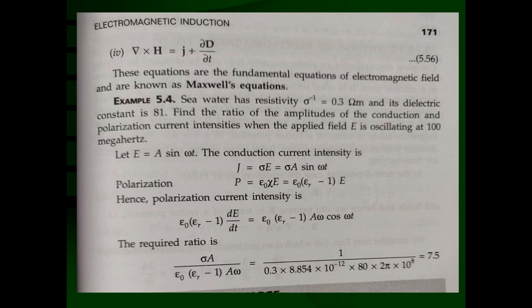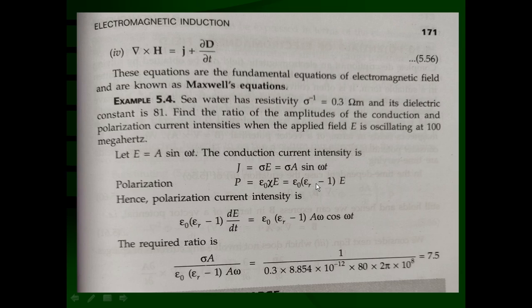The polarization current density is equal to dP upon dt. The time rate of change of the polarization is nothing but the polarization current. So you have to differentiate this equation, and then take the ratio. The polarization current is epsilon 0 into epsilon r minus 1 into d E upon dt. This you have to differentiate with respect to time, which gives epsilon 0 epsilon r minus 1 A omega cos omega t. So the ratio is the conduction current density upon dP upon dt.